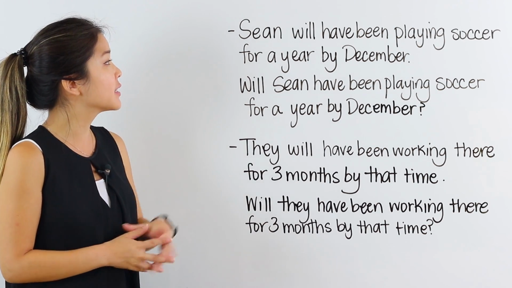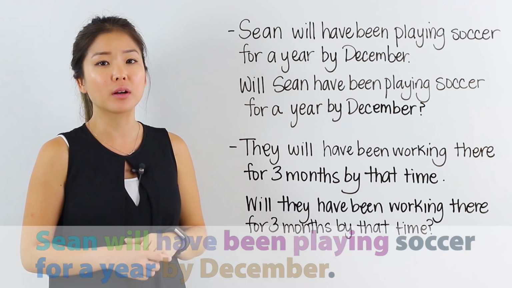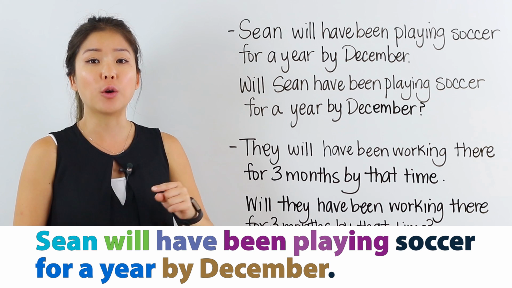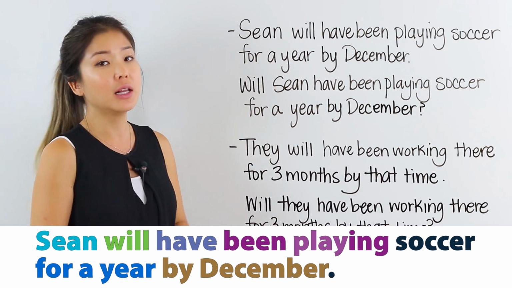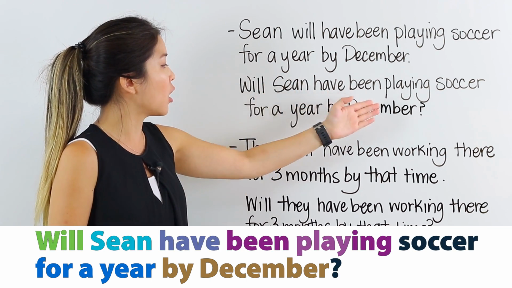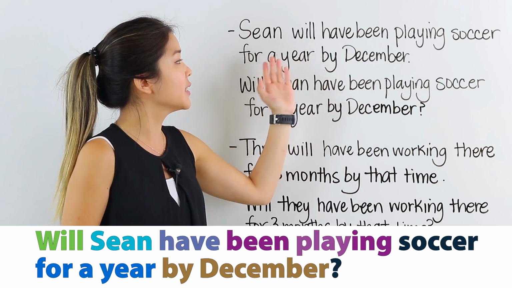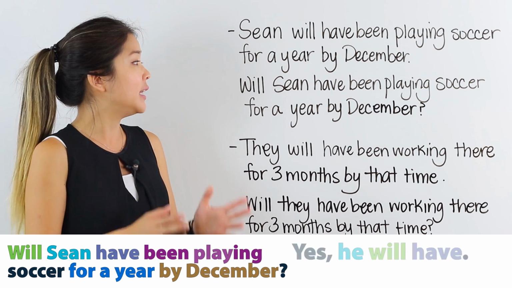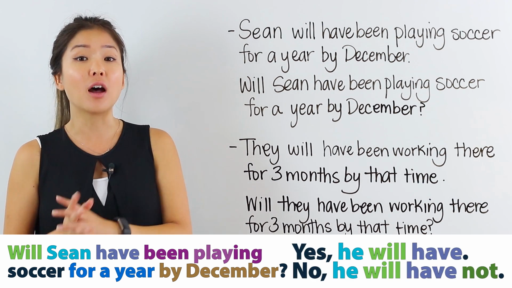Now, let's take a look at how to form questions in the future perfect continuous tense. Here, the sentence says, Sean will have been playing soccer for a year by December. To turn this into a question, all we have to do is switch the order of the first 2 words. So instead of Sean will, I can say, will Sean? Will Sean have been playing soccer for a year by December? You'll notice that the rest of the sentence stays the same. I can answer by saying, yes, he will have, or no, he will have not.